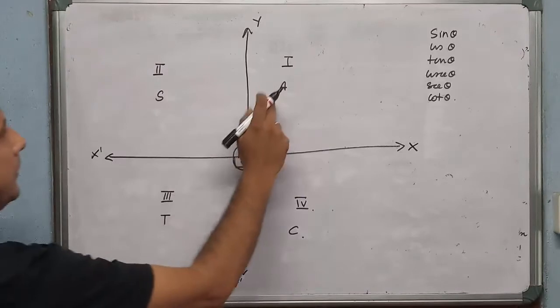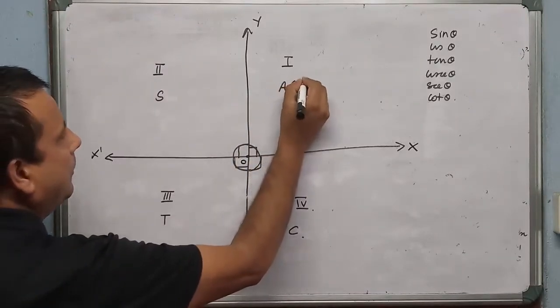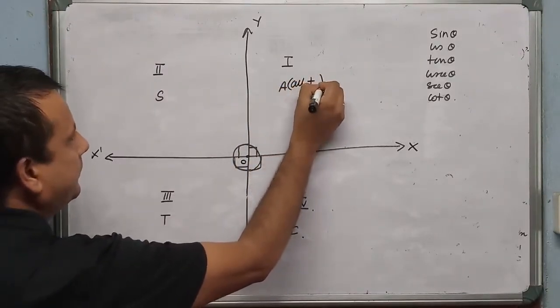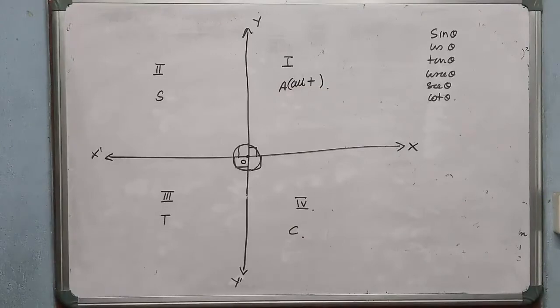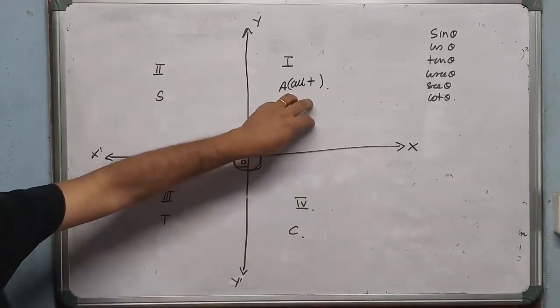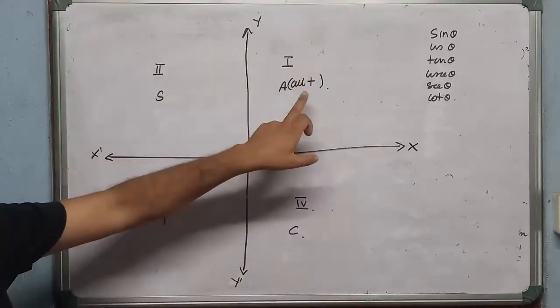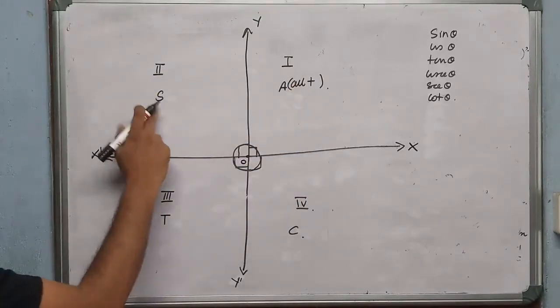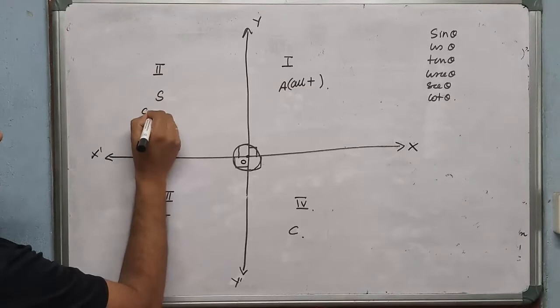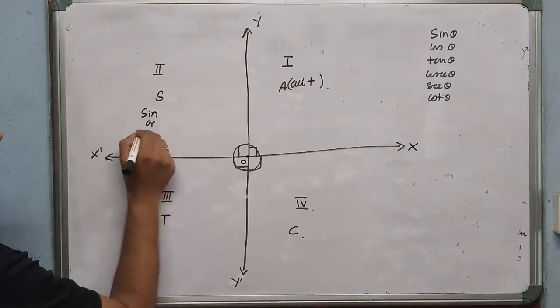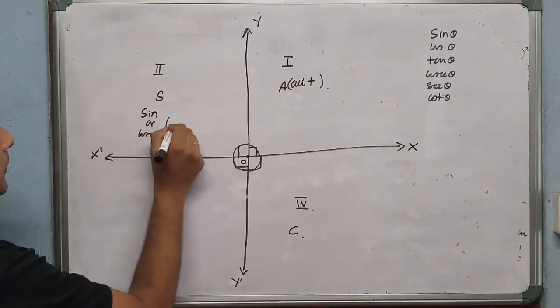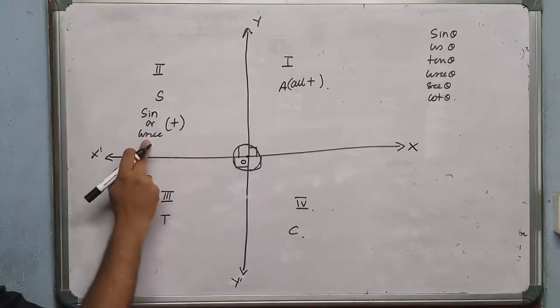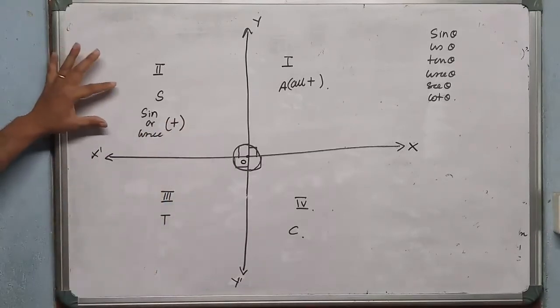A means all positive. If the angle lies in the first quadrant, all 6 trigonometrical ratios will be positive in the first quadrant. S means sine. Sine or its reciprocal, cosec, is positive in the second quadrant.